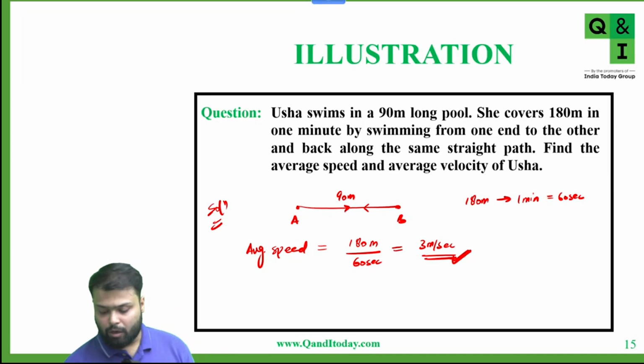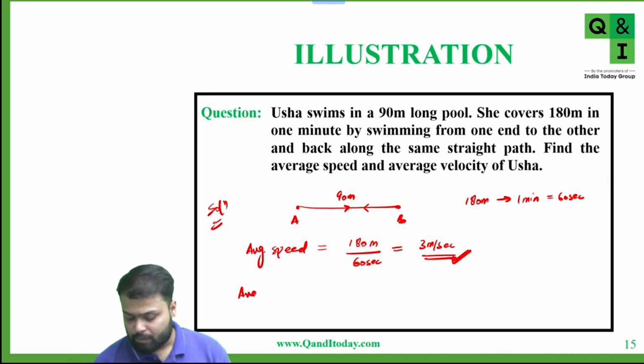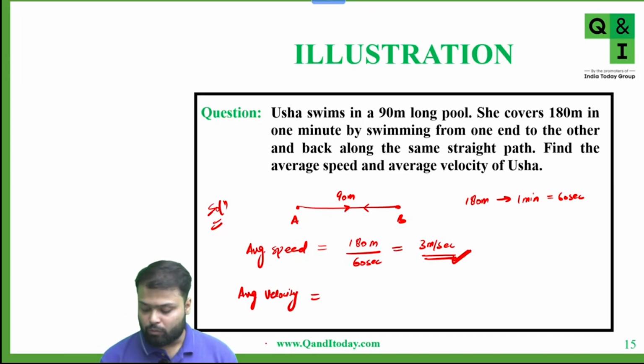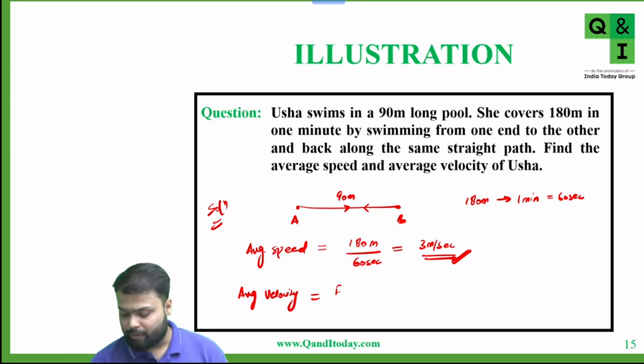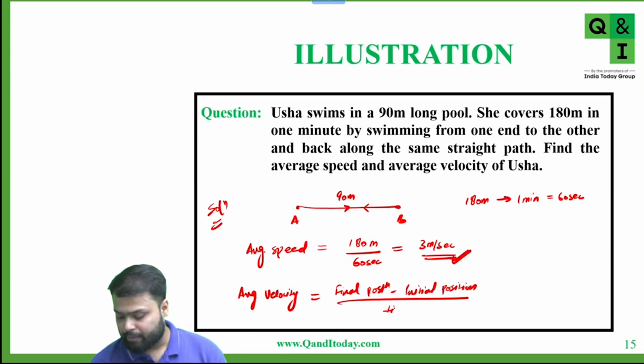Okay, very good. Now we will talk about average velocity. So what is average velocity? It is total displacement upon total time. Now we know that total displacement is final position minus initial position. Final position minus initial position upon time taken.